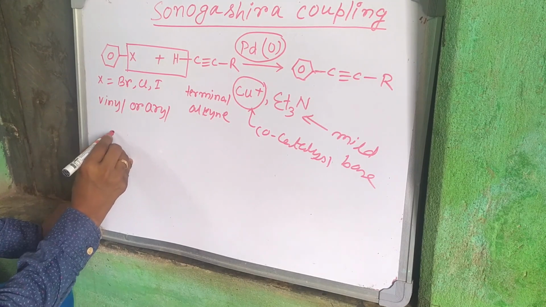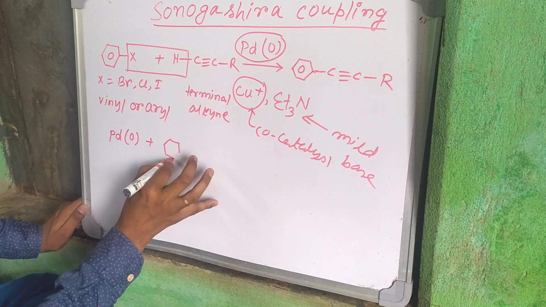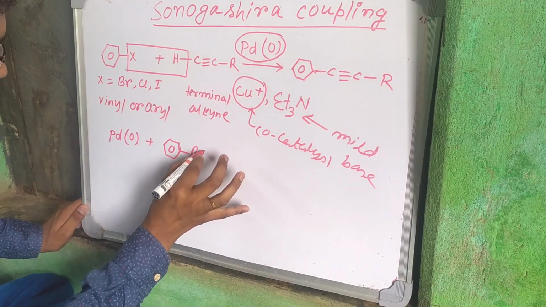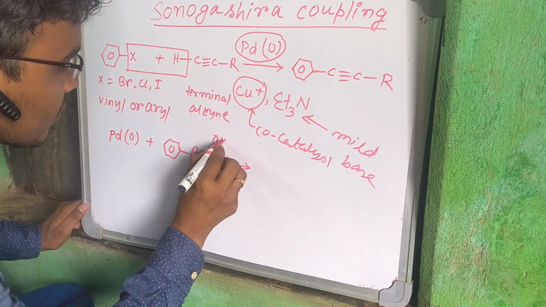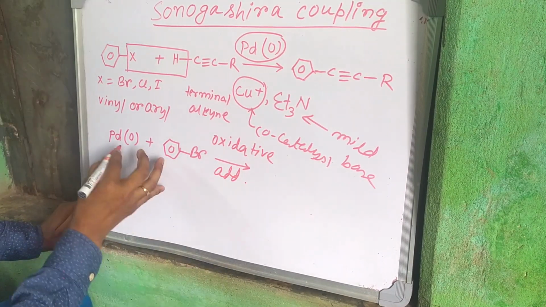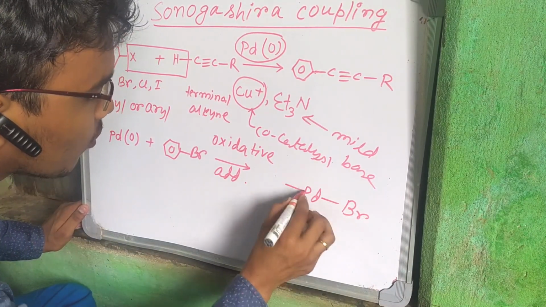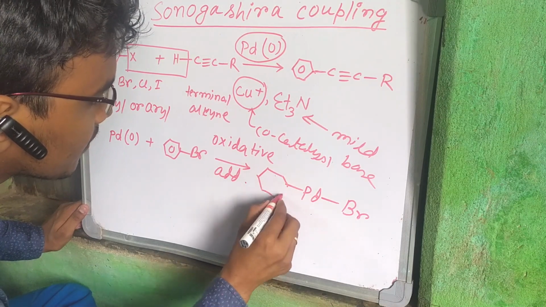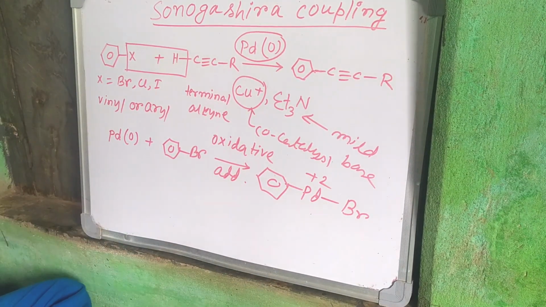If we take palladium 0 as a catalyst plus this aryl bromide, what happens is oxidative addition. Palladium is there, on one side Br, on the other side Ph. Here the palladium oxidation state is plus 2, so oxidative addition occurs.